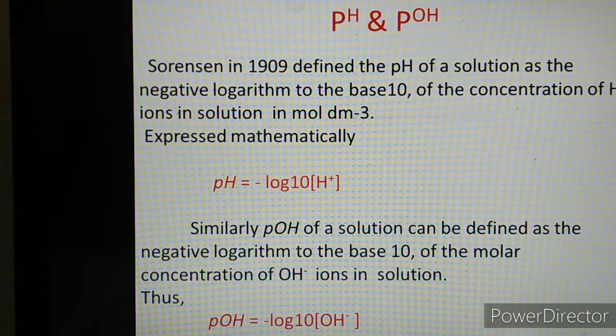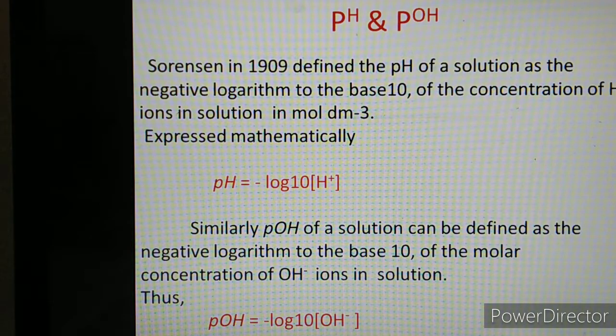By using these two formulas, that is pH is equal to minus log to the base 10 of H plus ion concentration and pOH is equal to minus log to the base 10 of OH minus ion concentration, we have to solve the problems. In the given numerical, either the value of pH will be given, you have to find out the value of H plus ion concentration, or H plus ion concentration value will be given, you have to find the value of pH. For this, you have to use the logbook.